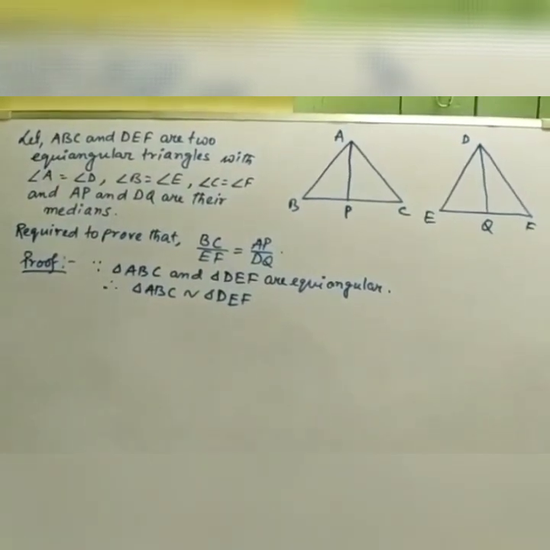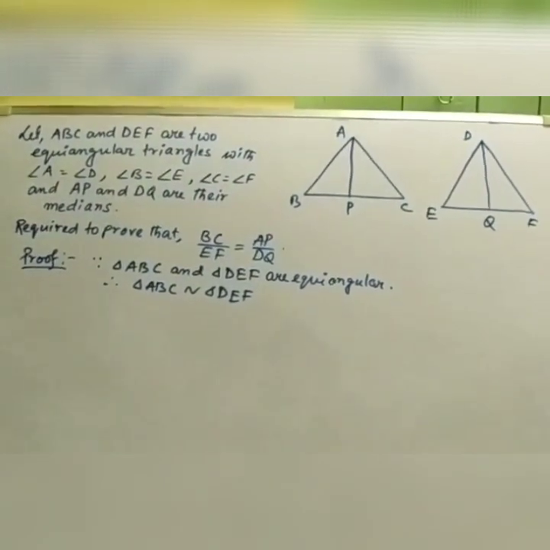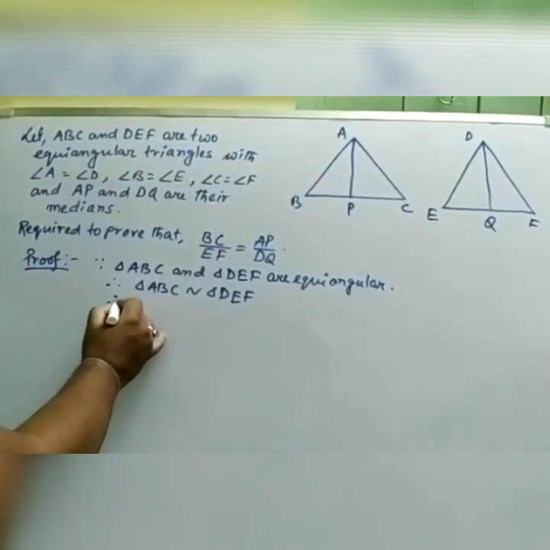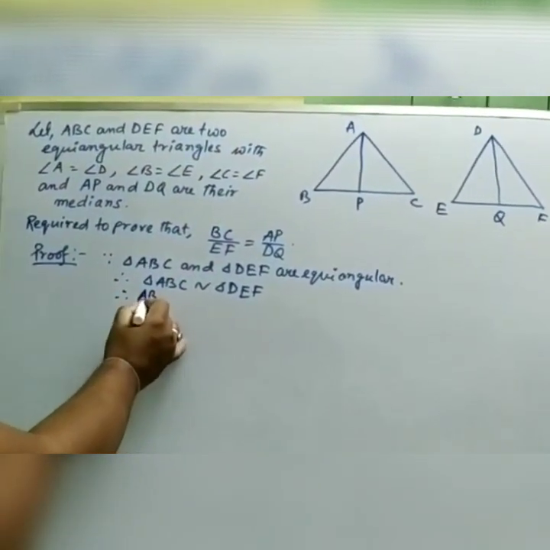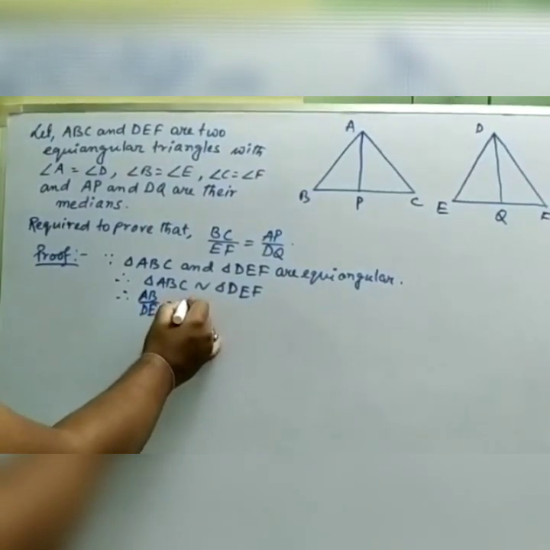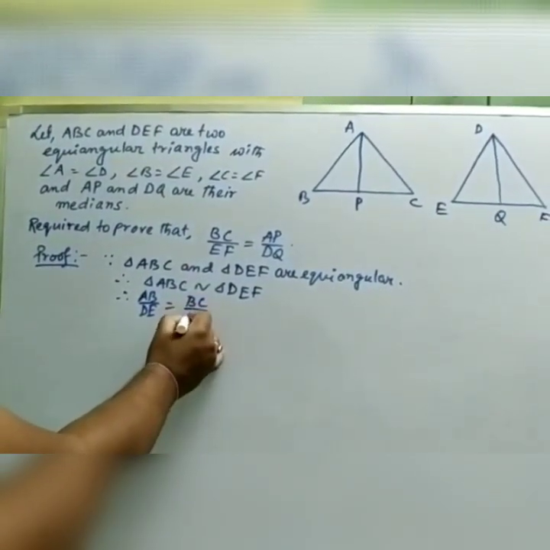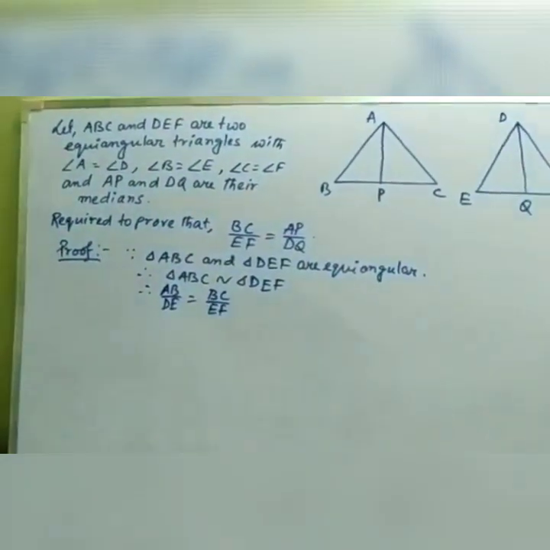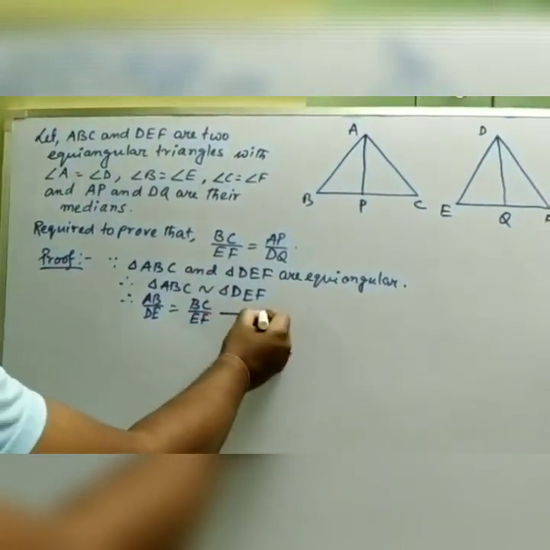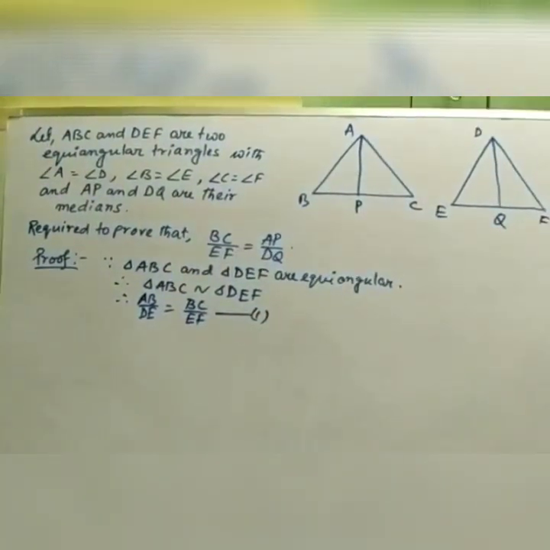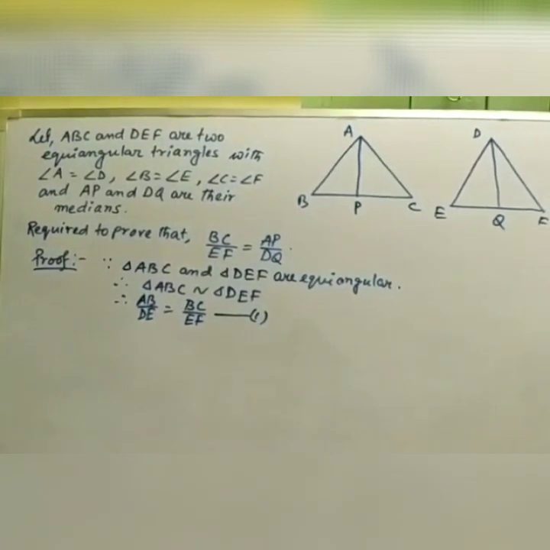And if the triangles are similar, you know that the sides are proportional. So we are taking AB and DE, that is AB by DE equals, taking the base, BC by EF. AB by DE equals BC by EF. We have taken that as condition 1. Okay, so now we have AB by DE equals BC by EF.